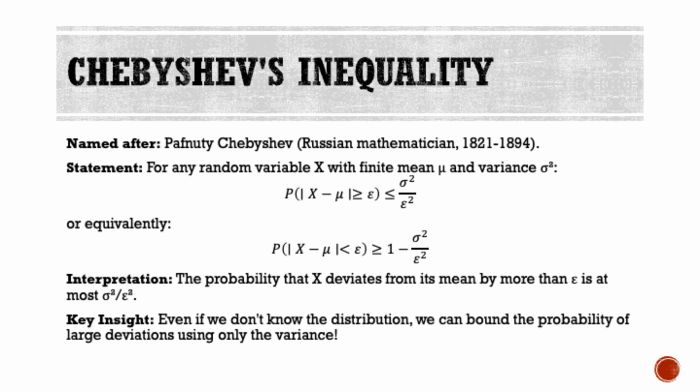This is a remarkable result because it works for any distribution, regardless of its shape, as long as we know the variance. It shows that large deviations from the mean are unlikely, and it allows us to bound probabilities using only the mean and variance. We don't need to know the entire distribution to make probabilistic statements about deviations from the mean.